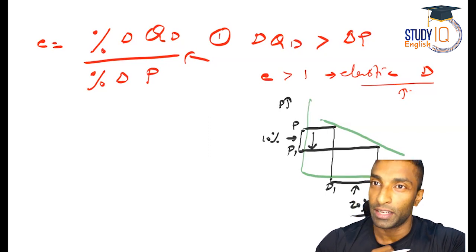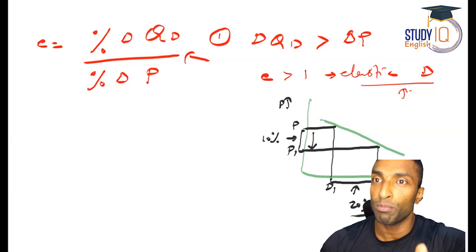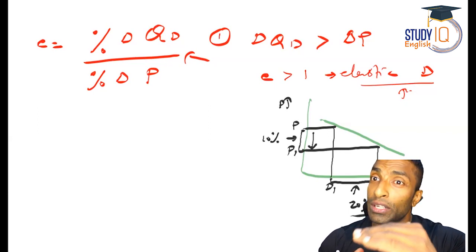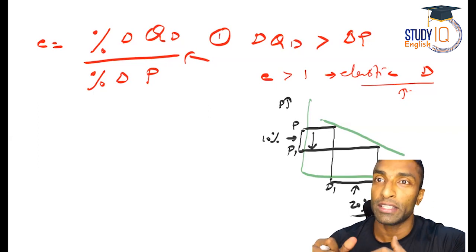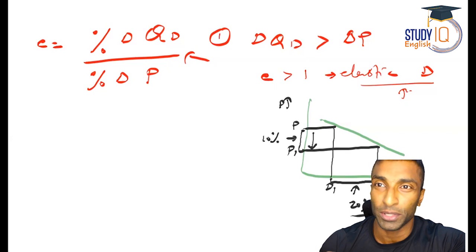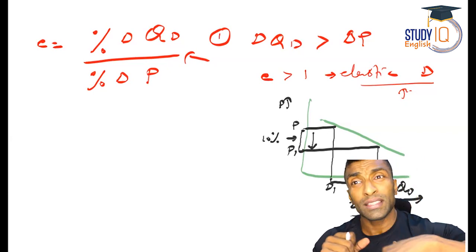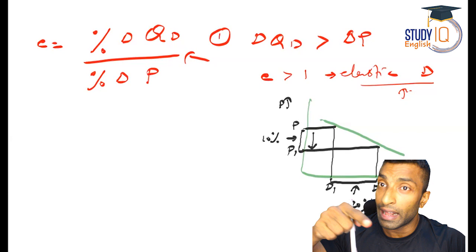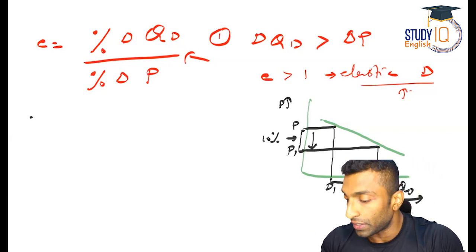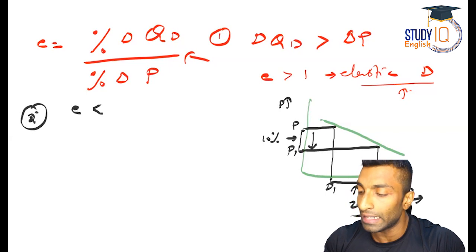What is elastic demand? So E is more than 1. In which situation will E be more than 1? When demand changes more than the change in price. Percentage change, okay. When I talk about change, I'm talking in terms of percentage, obviously. What is the second situation? It will be less than 1. So that is the second situation: E will be less than 1.